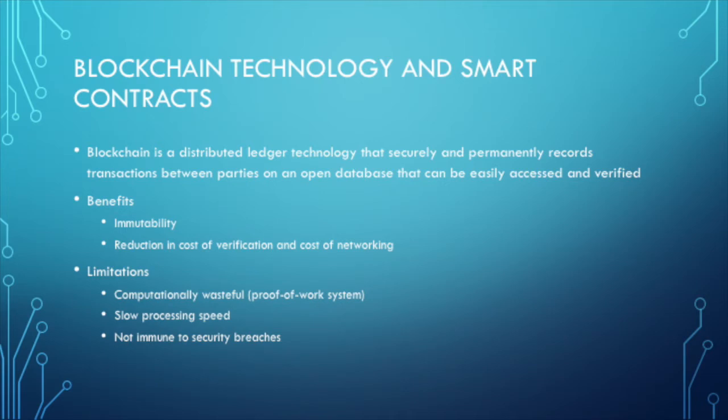For all of its benefits, blockchain also has some limitations that need to be overcome before it can become more scalable. First, the proof-of-work protocol used to generate blocks is computationally wasteful by design. Although this may help to preserve the integrity of the blockchain by deterring attacks, a large amount of resources and energy need to be committed. As the chain grows longer, even more computational power is required, exacerbating the problem.